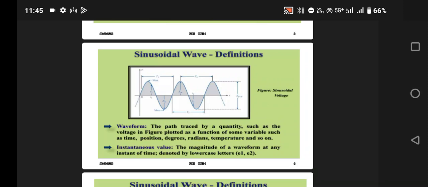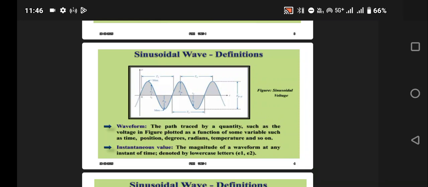What is meant by waveform? The path traced by a quantity such as voltage or current in a figure, which is plotted as a function of some variable such as time, position, degrees, radians or temperature, is called a waveform.